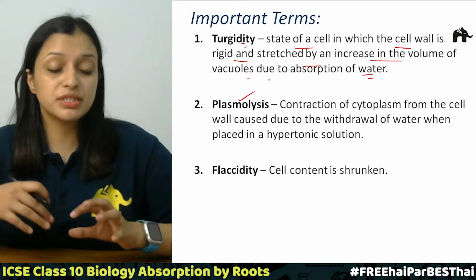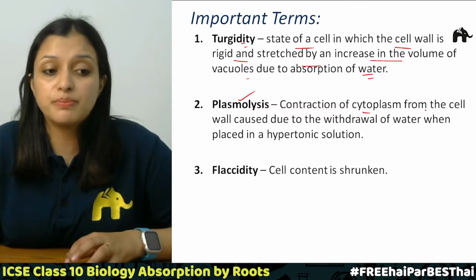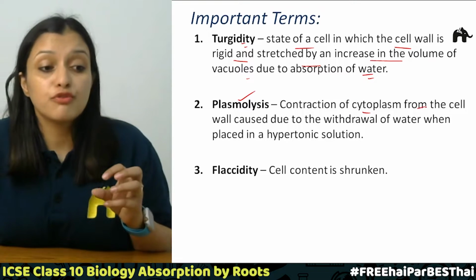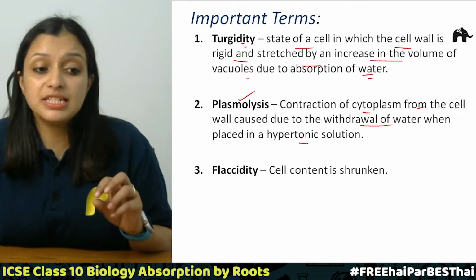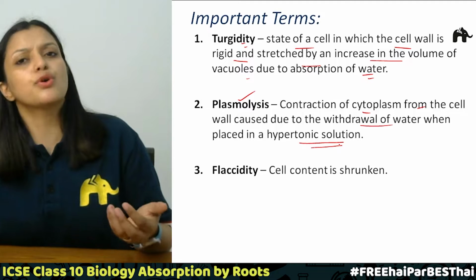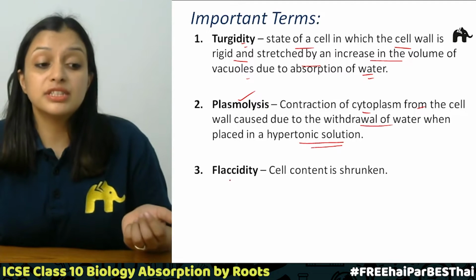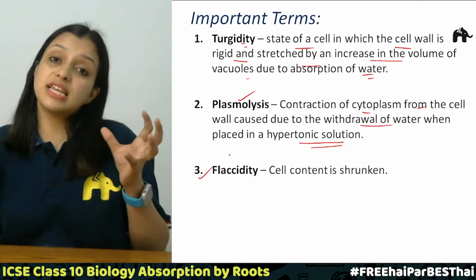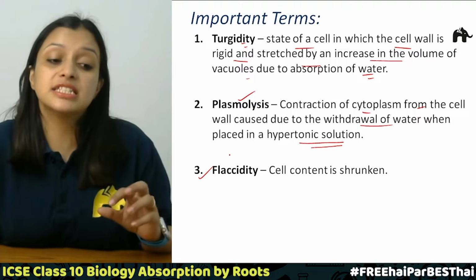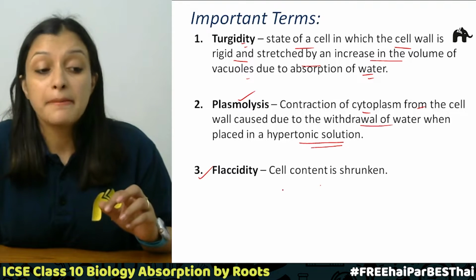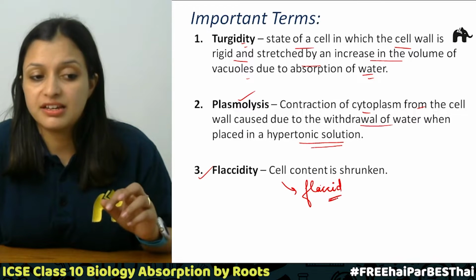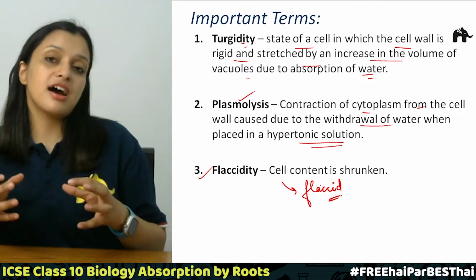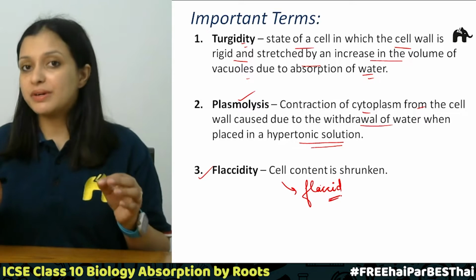It is the opposite of it, when the cytoplasm contracts from the cell wall due to the withdrawal of water when the cell is placed in a hypertonic solution or salt solution. Now the next term is flaccidity, when the cell content is shrunken and the cell is no more turgid, but flaccid, right? So these are the important terms that you must know.